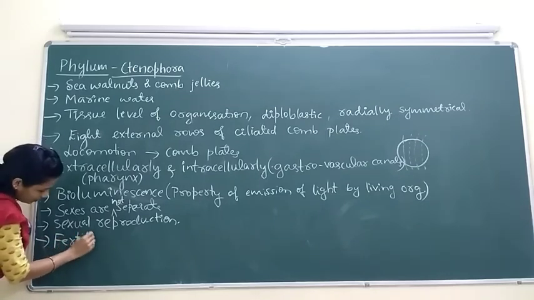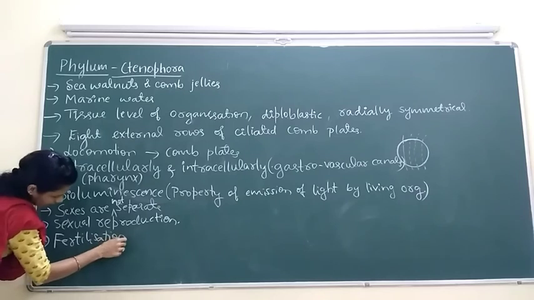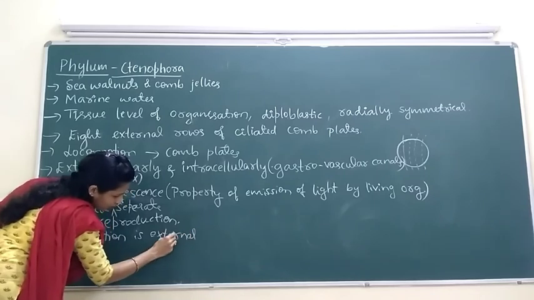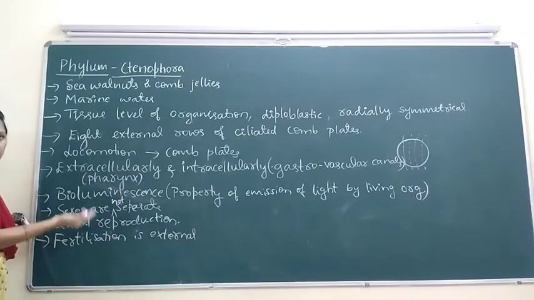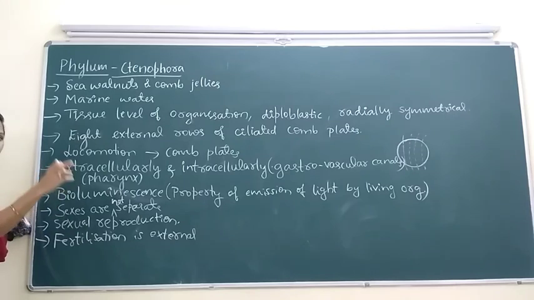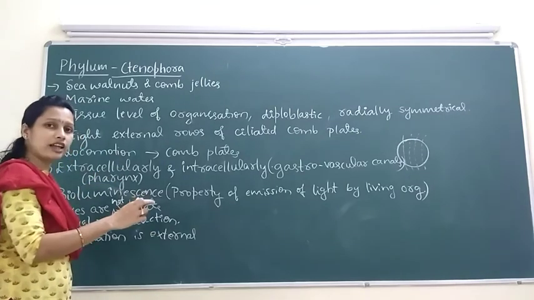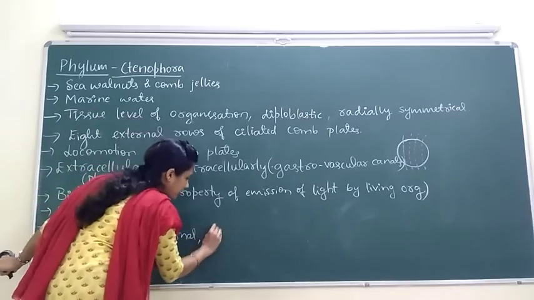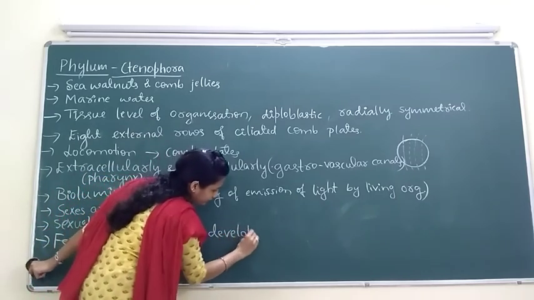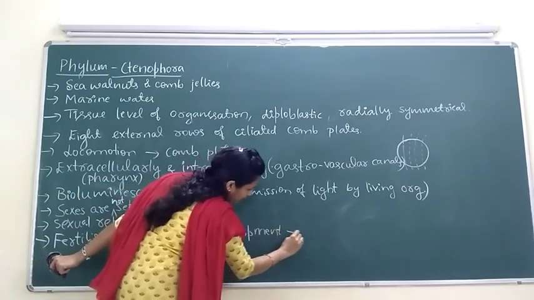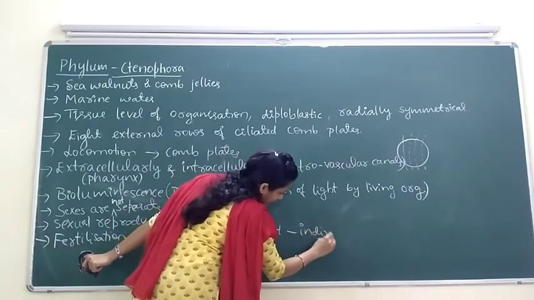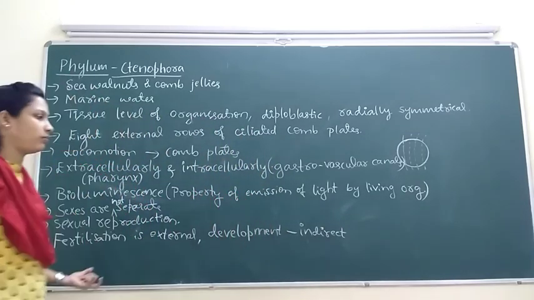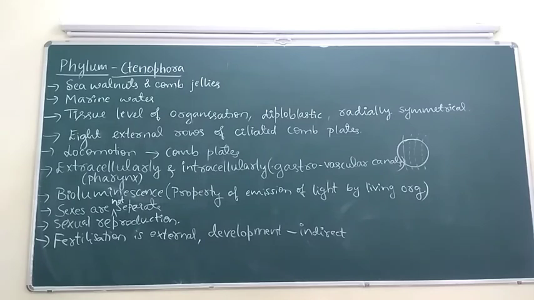Fertilization is the fusion of male and female gamete that takes place outside the female body. Then development is indirect. Indirect development means it exhibits larval or pupal developmental stages.